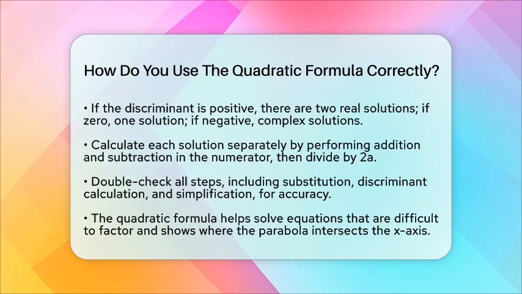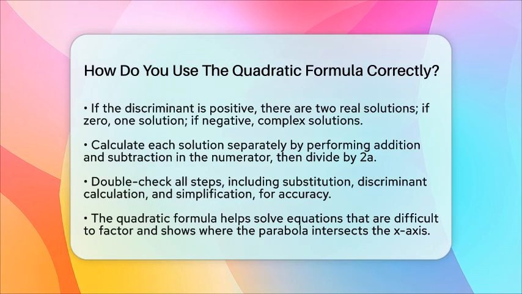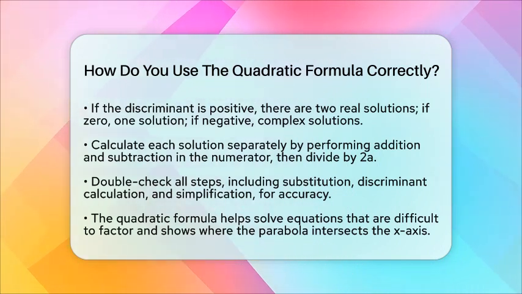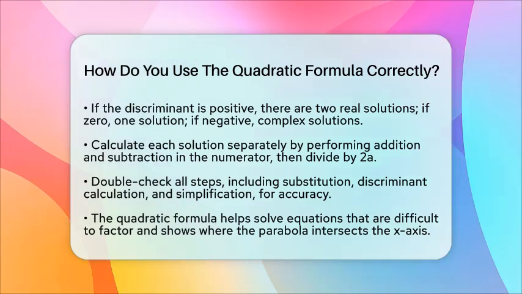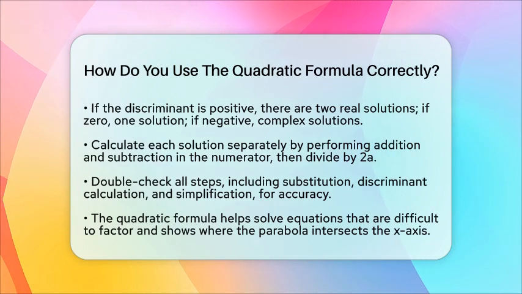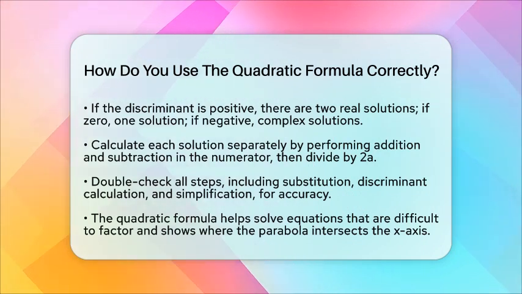Always double-check your work. Make sure you plugged in the numbers correctly, calculated the discriminant accurately, and simplified radicals and fractions fully. Using the quadratic formula correctly helps you solve any quadratic equation, especially when factoring is tricky or impossible. It also connects the algebraic solutions to the graph of the parabola, showing where it intersects the x-axis. With practice, you'll be able to solve these equations smoothly and understand how they relate to the shape of the graph.